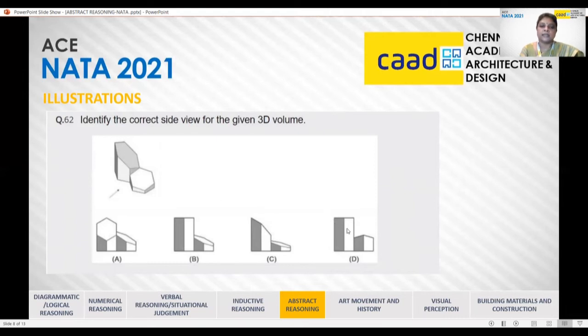But here, it is obviously not option D or option B because they are proper rectangles. Now we have A and C. In that, A has the hexagon seen from a straight view, which is like this. So it is not possible. And now we can fix option C as the correct one.